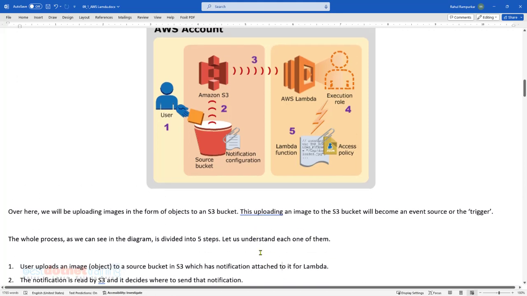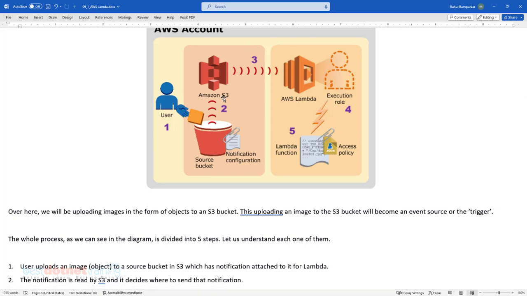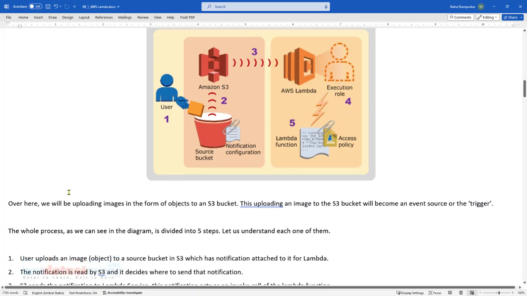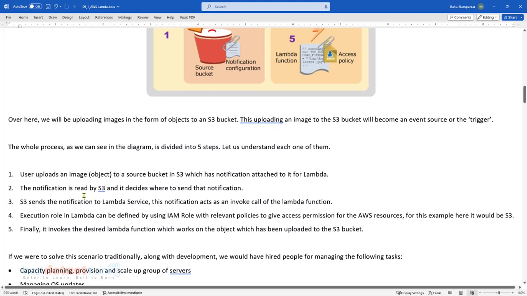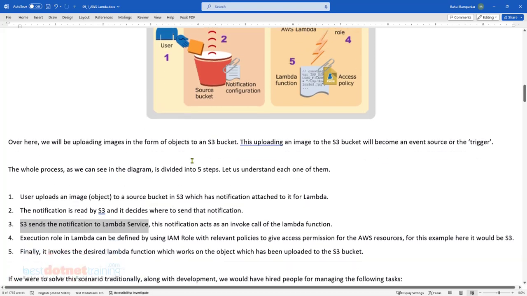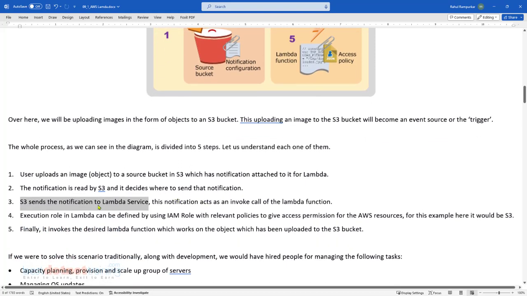So S3 service is notifying Lambda, saying something of your interest has happened here. So S3 sends a notification to Lambda because there is a notification attached to the bucket, so it understands the notification and notifies Lambda.